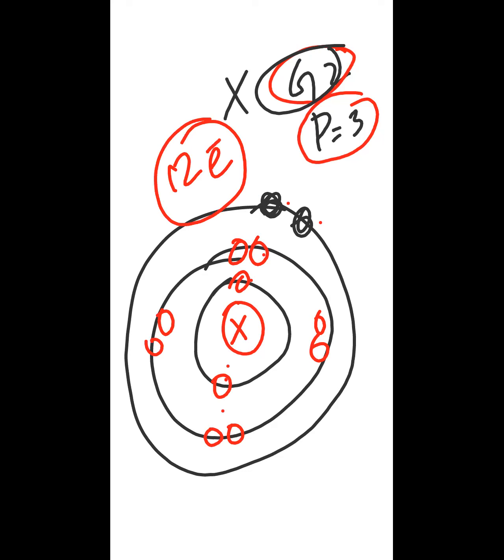So this is how you have to count total electrons. Or if they ask you what is the nature of the X element, it belongs to group 2. Group 2 is at the left side of the periodic table, and all the elements present at the left side of the periodic table are highly reactive. Is it clear?